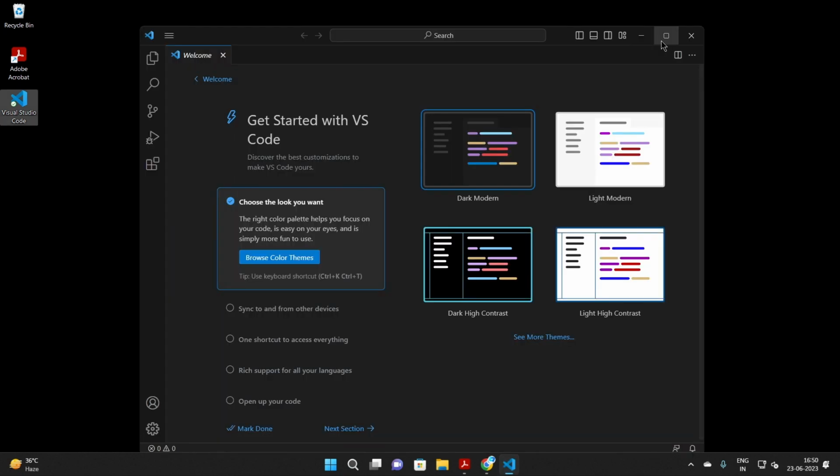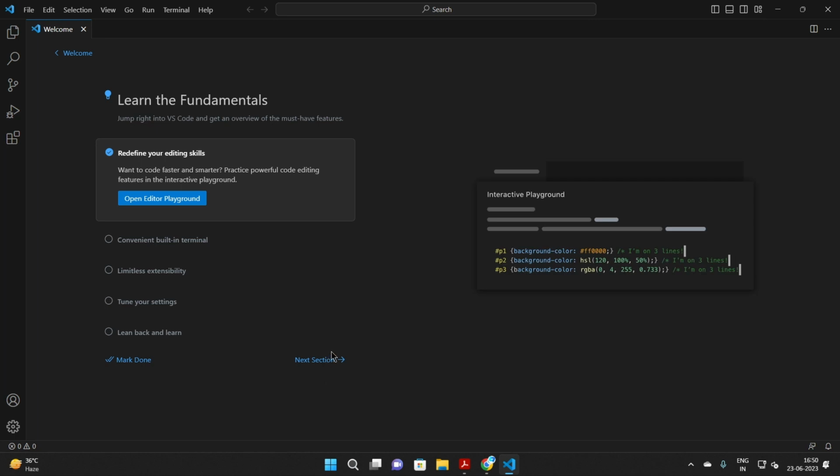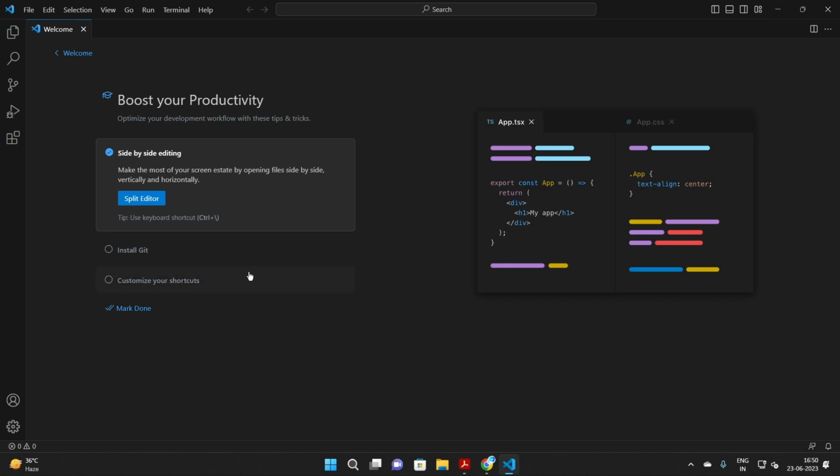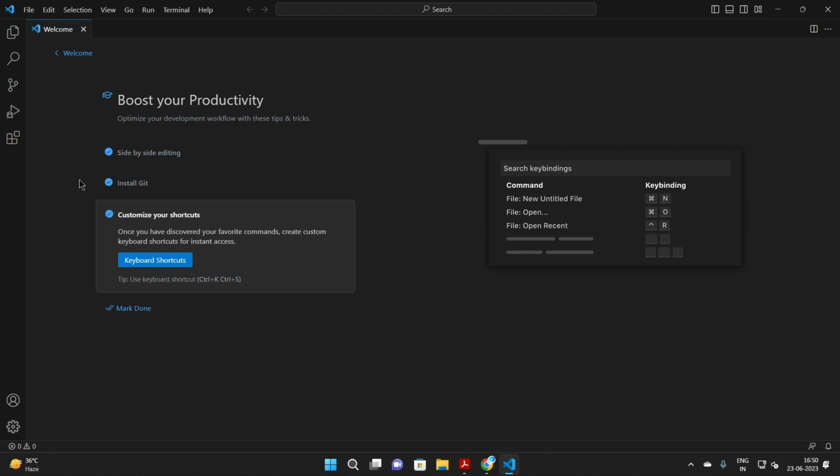Guys, our VS Code has started. So first you need to choose the theme which you like. So I like the Dark Modern theme. You can choose any theme. There are around a dozen themes, so you can choose among them. Guys, here you can see it is written that redefine your editing skills. There are many features in this.